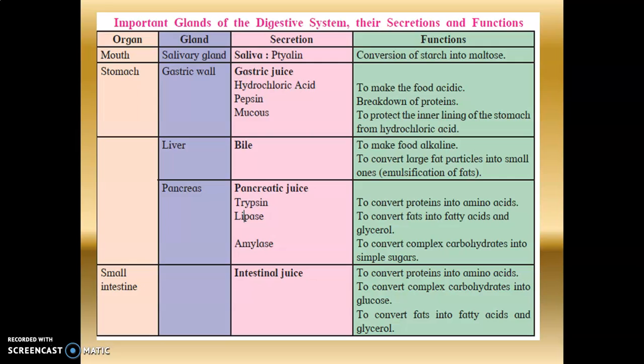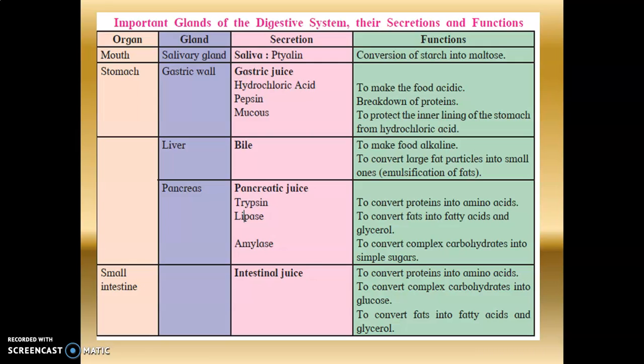This is a very important table. In the mouth we have the salivary glands. They secrete saliva, which contains ptyalin, and it converts starch into maltose, which has a sweet taste. Then we have the stomach, which has gastric walls that secrete gastric juice like hydrochloric acid, which makes the food acidic. It has pepsin, which breaks down protein, and it has mucus.